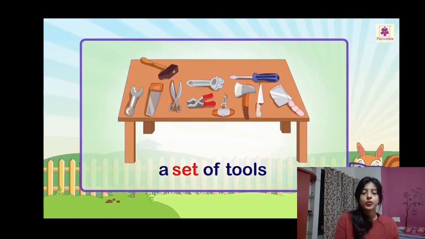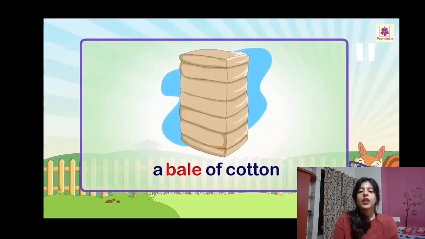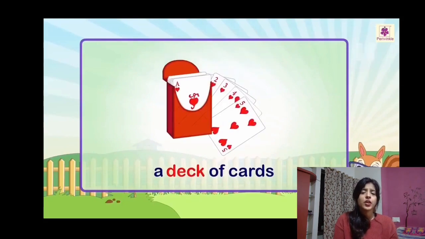A set of tools. As you can see, there are many tools, but we don't say a sets of tool, right? We only say a set. Set is singular and tools is plural, so set is the collective noun. A bale of cotton. We don't say a bales of cotton, do we? No. The collective noun will always be singular. A deck of cards. So, we don't say decks of cards. We don't use two plurals in one sentence. So, it is a deck of cards.